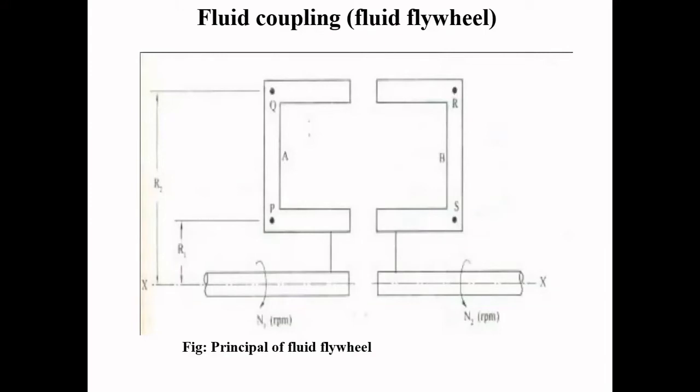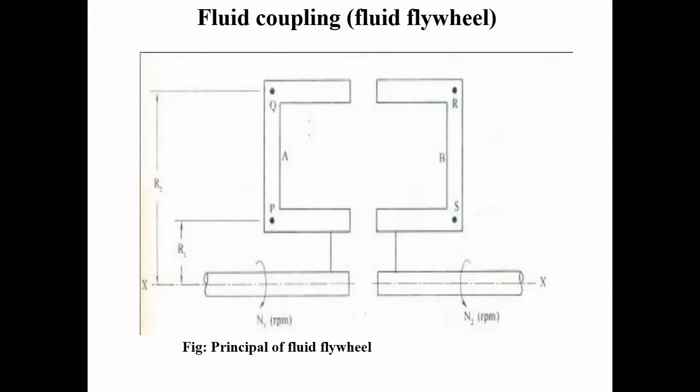Ultimately, the outcome of this fluid coupling is that torque is transmitted. The torque which is developed by the engine is transmitted to the transmission shaft, that is the gearbox. So what are the advantages of this fluid coupling? What are we going to achieve by having this fluid flywheel or fluid clutch or fluid coupling?